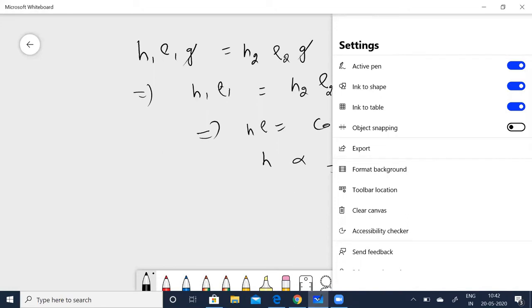Now, inside the water, the weight of the balloon is going to be due to the upward thrust. The upward thrust is equal to the weight of an equal volume of water. So you can now say that apparent weight is equal to mg into (rho minus rho 0) divided by rho 0.